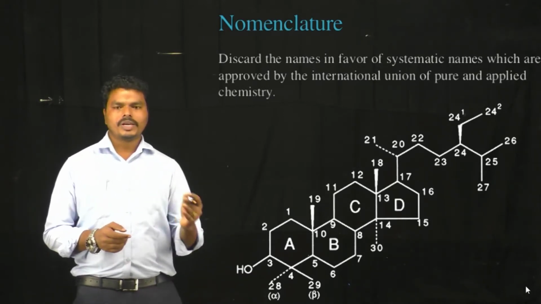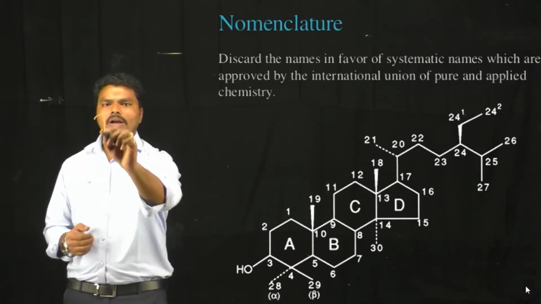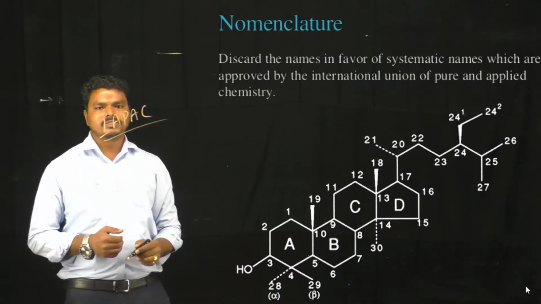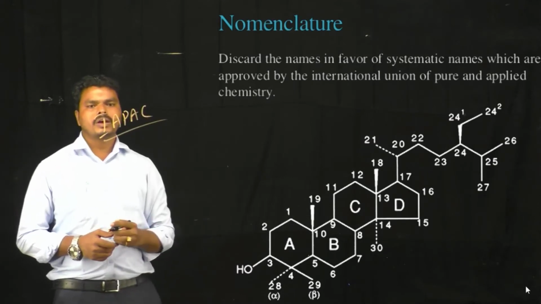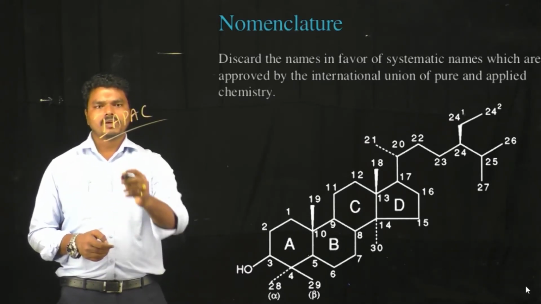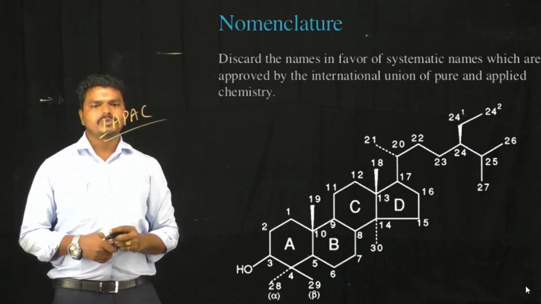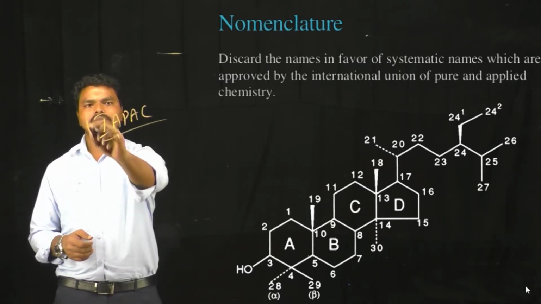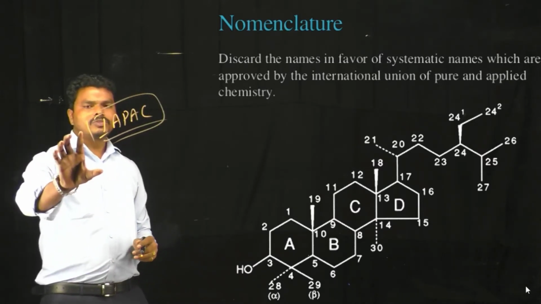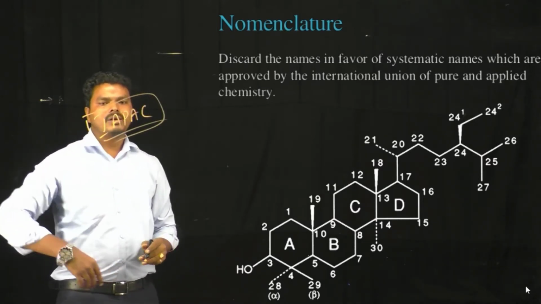But nowadays we use the IUPAC approved naming system. IUPAC means the International Union of Pure and Applied Chemistry. So this is one of the unions, and the names approved by this union are used nowadays.